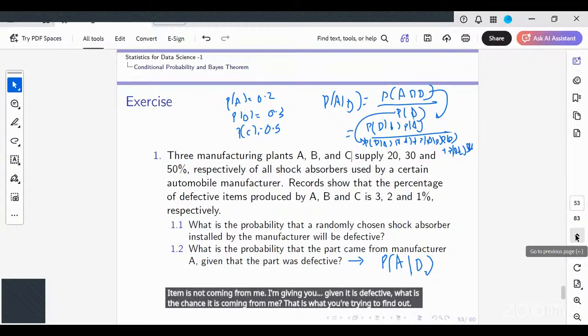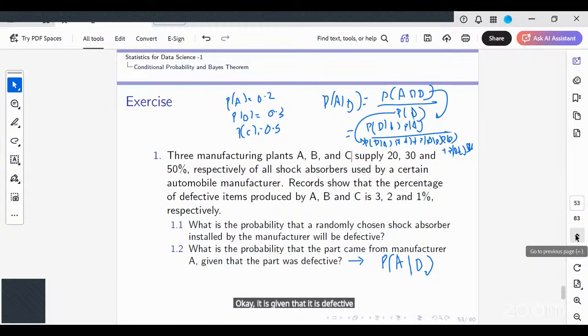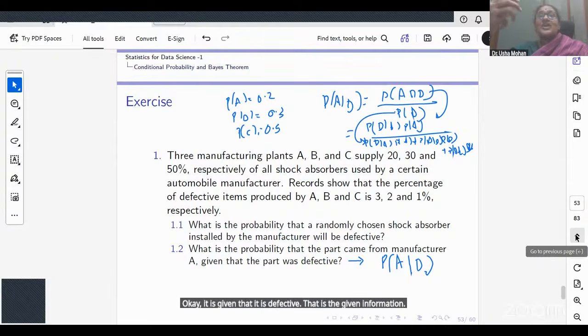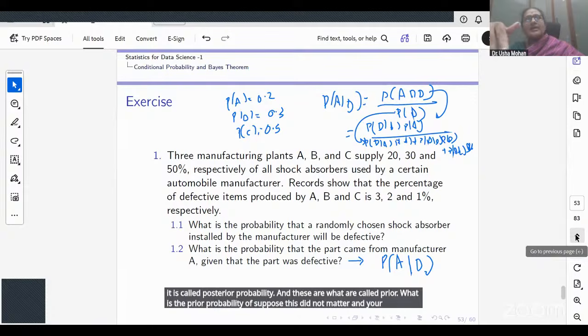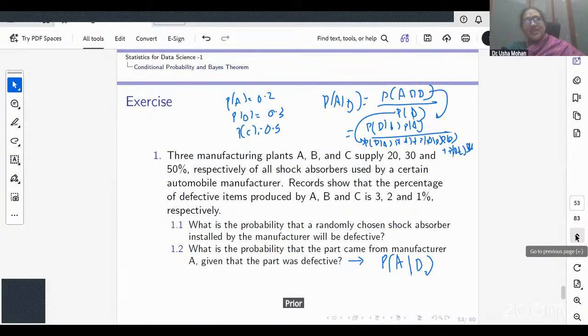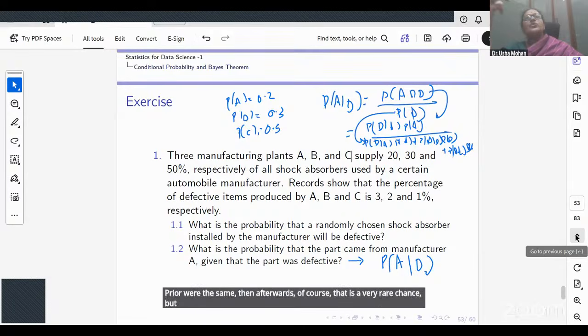It is given that it is defective. That is the given extra information. So you are revising your probability, and that's why it is called posterior probability. And these are what are called prior. Suppose this did not matter, and your posterior and prior were the same, that would be a very rare chance, but this is how you work out conditional probabilities and apply the Bayes theorem.